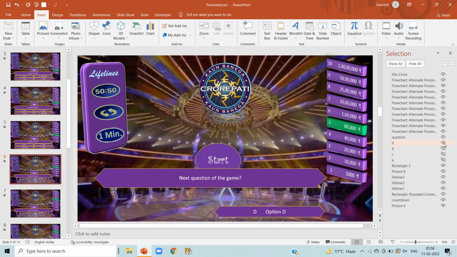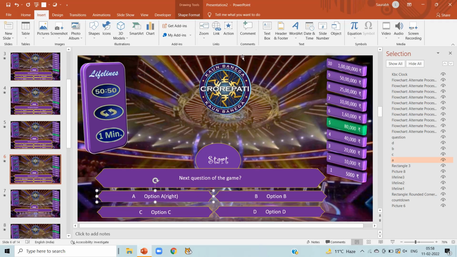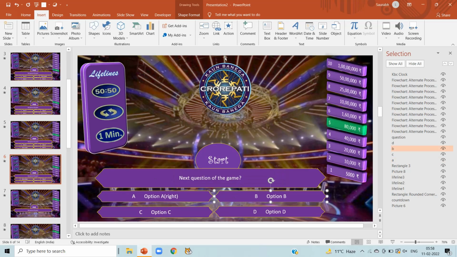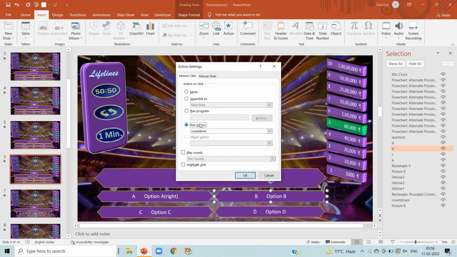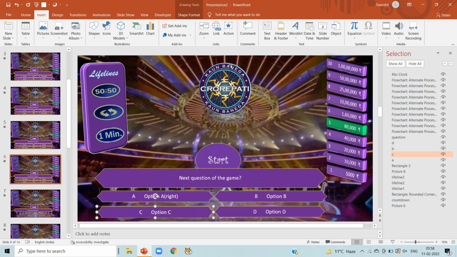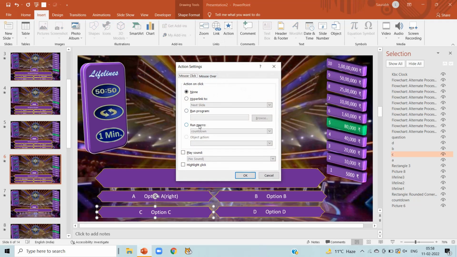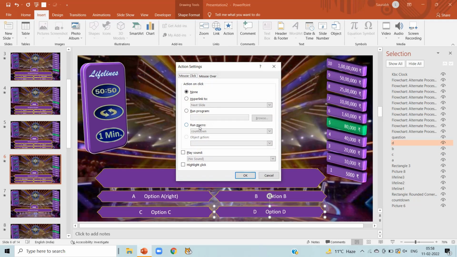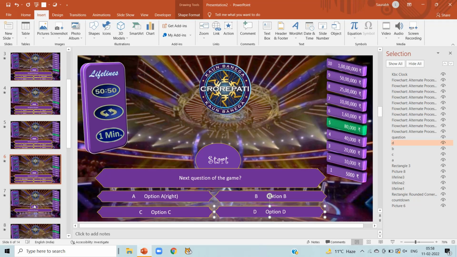Now click on slide number 6. Make option A B C D visible by clicking eye sign. Now click on option A, action, run macros and select option A here. Click on OK. Now option B, action, run macros, select option B here. Click on OK. Now click on option C, action, run macros and select option C here, click on OK. Now click on option D, action, run macros and select option D here and click on OK. This is for slide number 6.